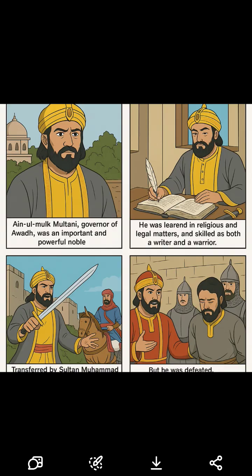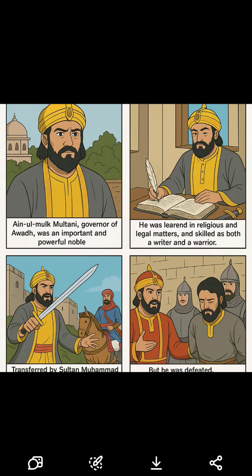Overall summary of all three. Rebellion? Who rebelled? What happened? Sultan's action? Result? Ain ul-Mulk, a powerful officer and scholar: transfer, rebelled, defeated, spared, career ended but life spared. Shahu Afghan, a rebel who killed the governor of Multan, took over the city but fled when the Sultan came. No battle, the rebel escaped. Rebellion ended quietly. Sunam and Samana, Jats and Bhatti Rajputs: refused to obey the Sultan, defeated and captured, forced conversion to Islam.